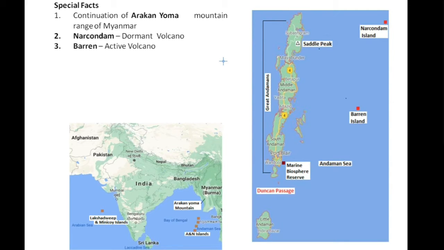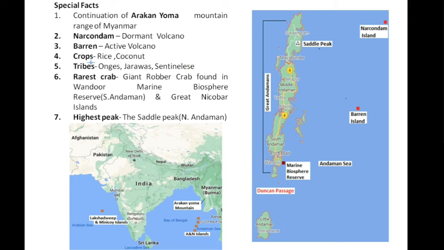Some important volcanoes of this region are Narcondam. This is a dormant volcano. Here is the location of this island. Again, we have one active volcano here. The name is Barren Island. Here all of you can see the location of this island. Rice and coconut are some important crops here. Some important tribes of this region are Onges, Jarawas and Sentinelese.